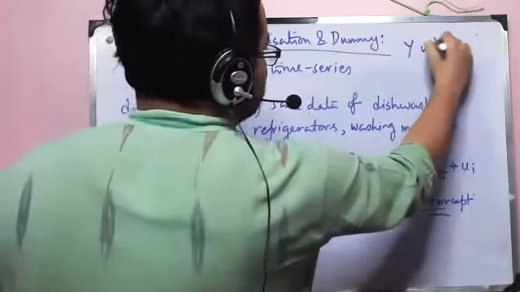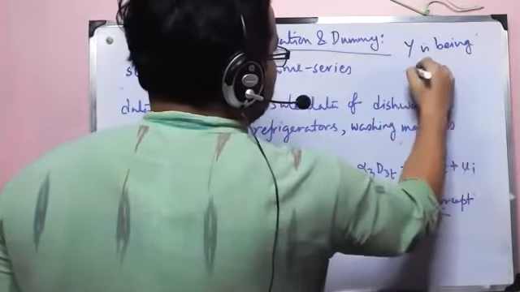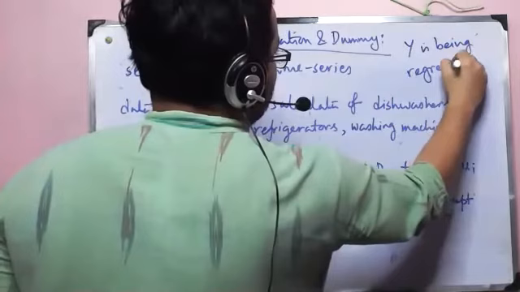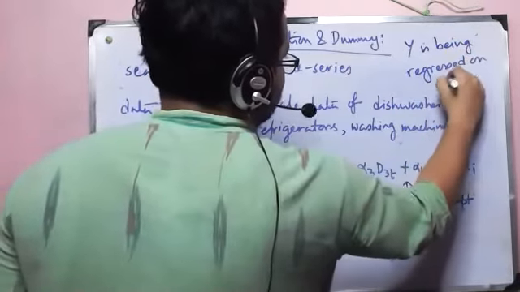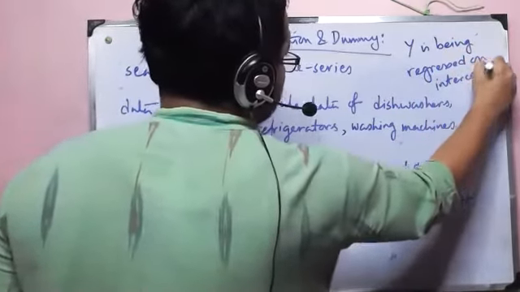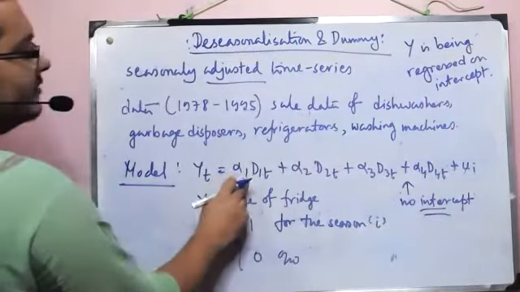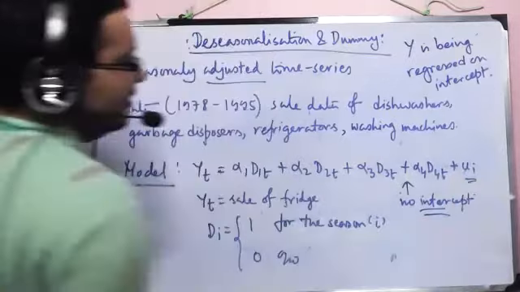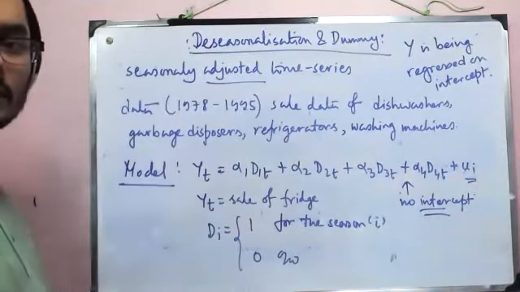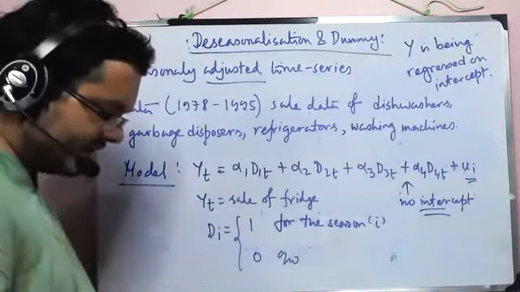Here, Y is being regressed on intercept, right? Because if 1, 0, 0, that means YT equals alpha 1 plus ut error. So basically, we are searching for different intercepts.